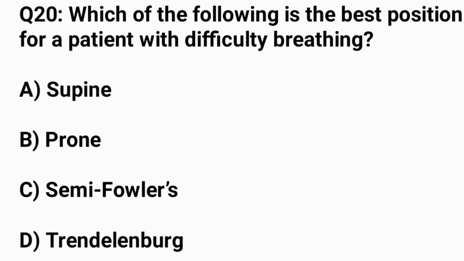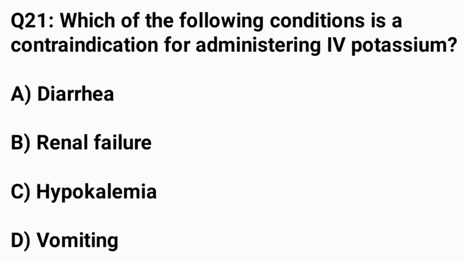Question number 20. Which of the following is the best position for a patient with difficulty breathing? The correct answer is option C, semi-Fowler's. Question number 21. Which of the following conditions is a contraindication for administering IV potassium? The correct answer is option B, renal failure.